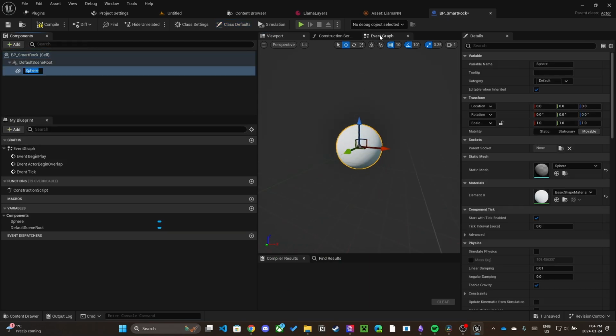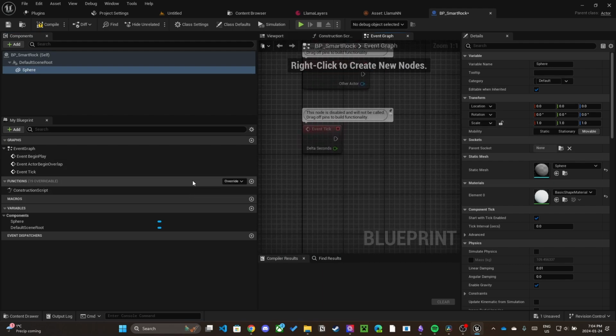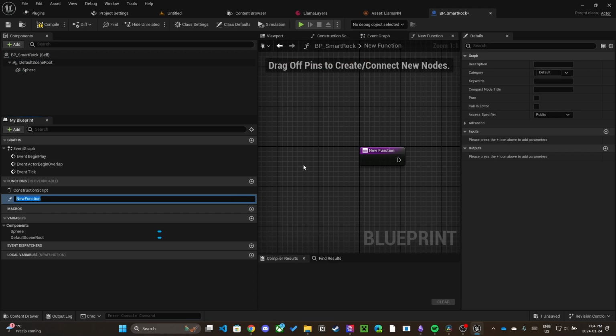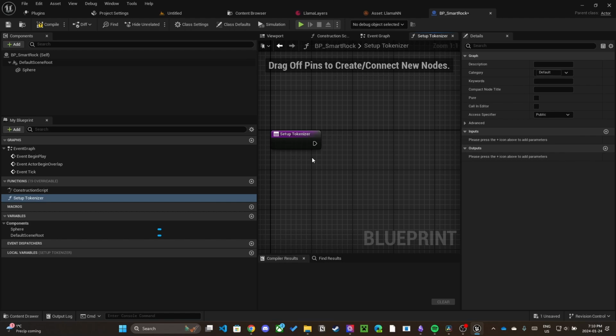The first thing we need to do is set up the tokenizer. So let's create a function named setupTokenizer. Inside the function, we need to construct the tokenizer asset and load our tokenizer from file. The function will take the path to a tokenizer file as the parameter. The file path is relative to the tokenizer plugins content directory.